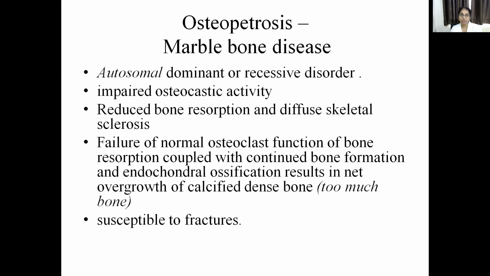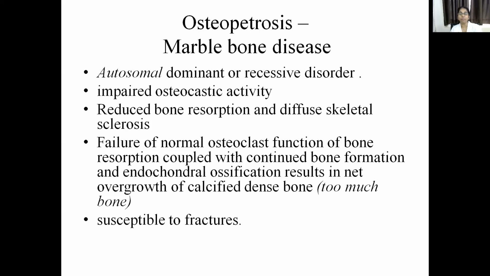The bone resorption is decreased, but there is continuous bone formation by the osteoblast, but the bone is not properly formed because there is no continuous remodeling. A healthy bone is formed whenever there is a continuous bone resorption and a continuous bone deposition. A remodeling process has to be there for a healthy bone. But here what is happening? Only the bone is deposited, but there is no bone resorption, due to which the bone becomes sclerosed.